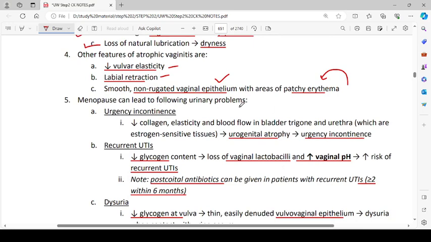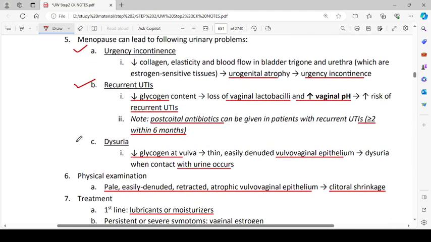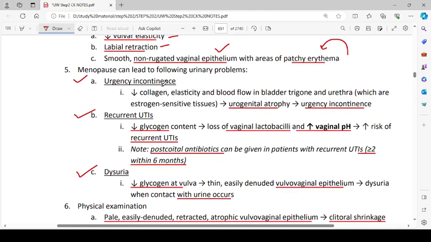Menopause can lead to the following urinary symptoms. There will be urgency incontinence, recurrent UTIs, and dysuria. So, urge incontinence, why? There is decreased collagen, elasticity, and blood flow in the bladder, trigone, and urethra, which are estrogen sensitive tissues, and that will lead to urogenital atrophy and urgency incontinence. Recurrent UTIs are due to decreased glycogen content, loss of vaginal lactobacilli, and increased vaginal pH, which lead to increased risk of recurrent UTIs.